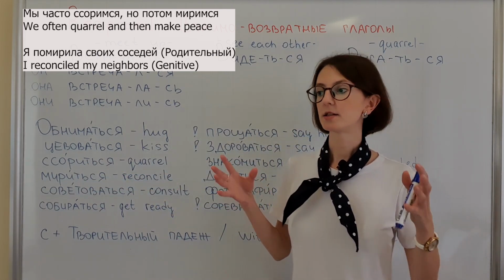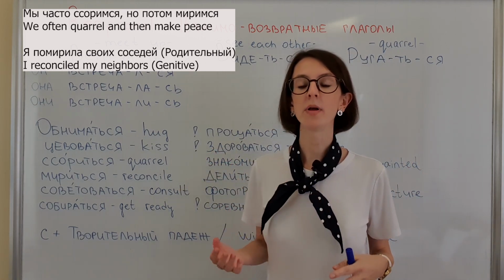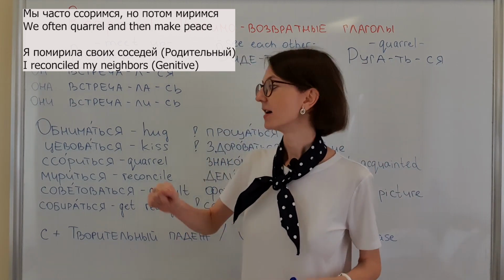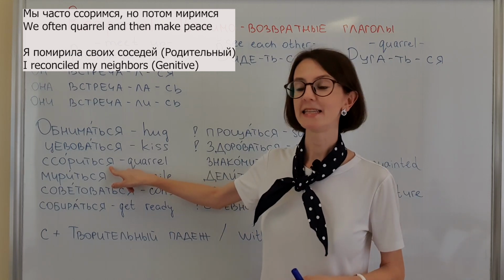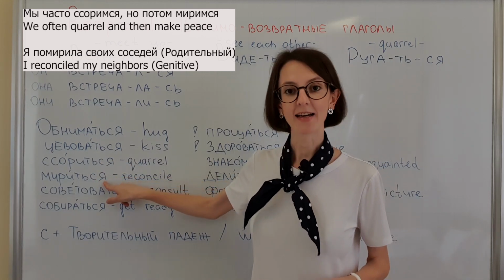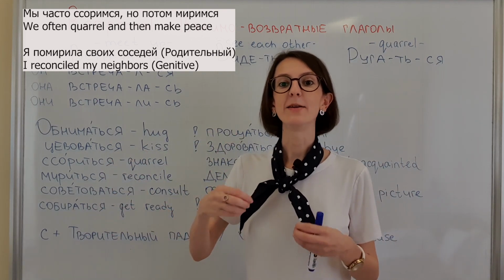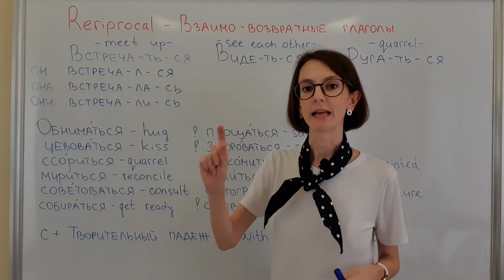It means that you helped someone to make peace. For example, я помирила своих соседей. То есть я поссорила своих соседей и я помирила своих соседей. So I was the reason of their fight, but they made peace also because of me. So these two verbs they are slightly different.